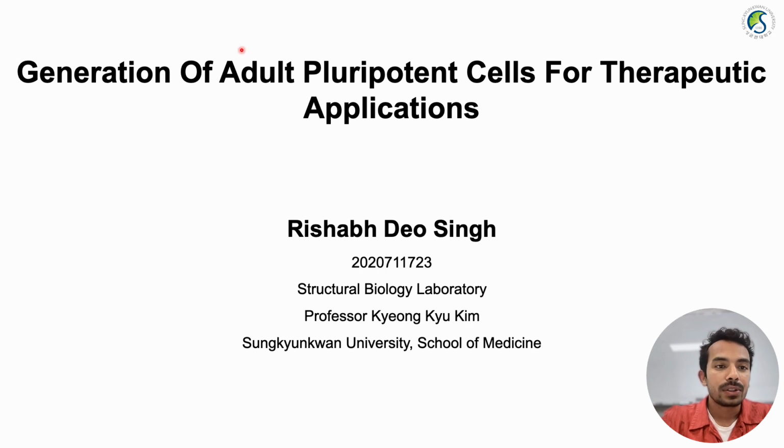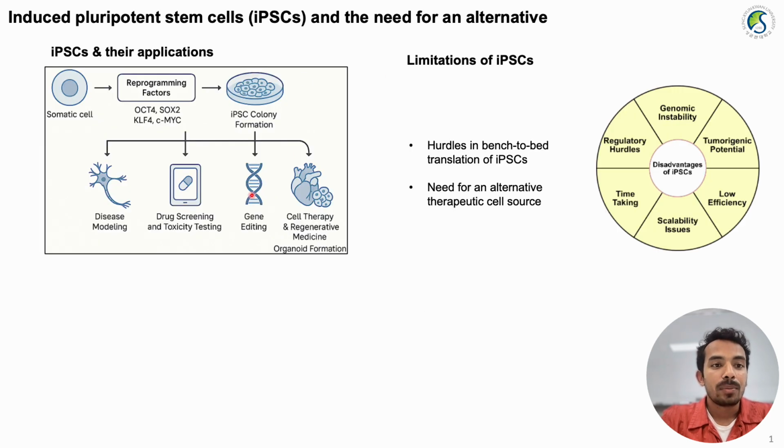I'll be presenting our research on the generation of adult pluripotent cells for therapeutic applications. Before I discuss adult pluripotent cells, I would like to discuss induced pluripotent stem cells and their application. iPSCs are pluripotent cells which can be differentiated to multiple lineages and they have plasticity similar to embryonic stem cells. This was first reported by Professor Yamanaka using a set of four transcription factors, commonly known as Yamanaka factors, for which Professor Yamanaka got the Nobel Prize in 2012.